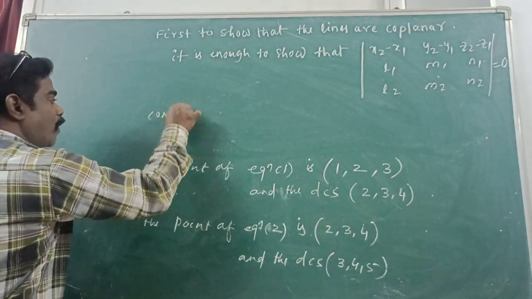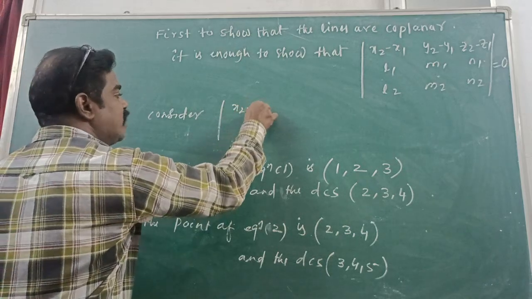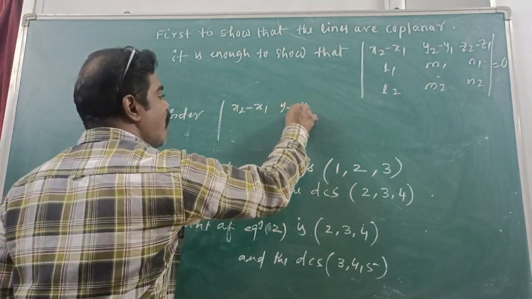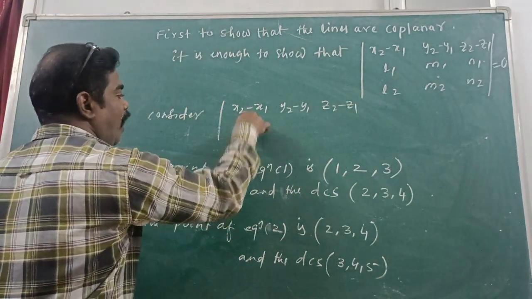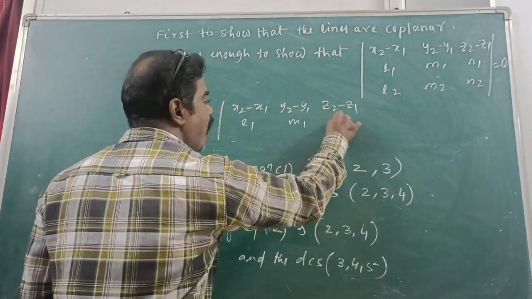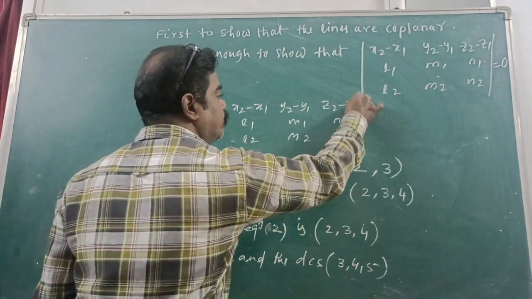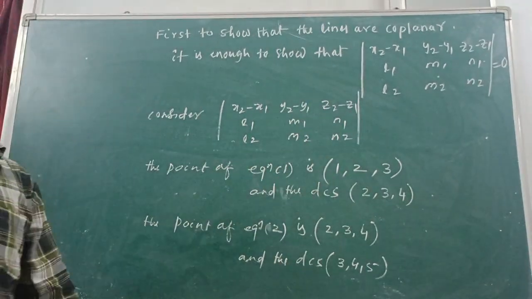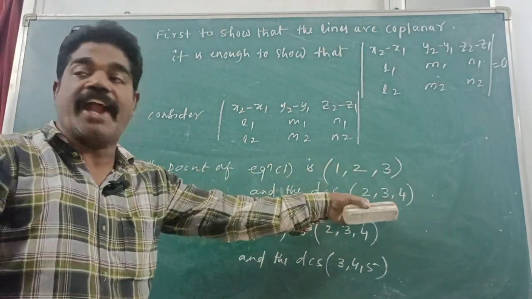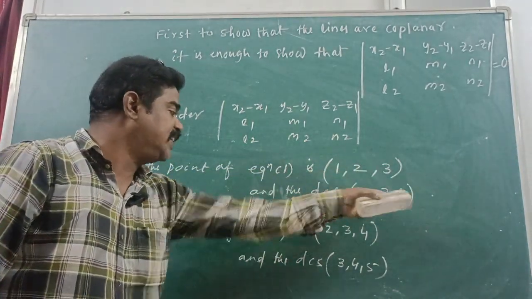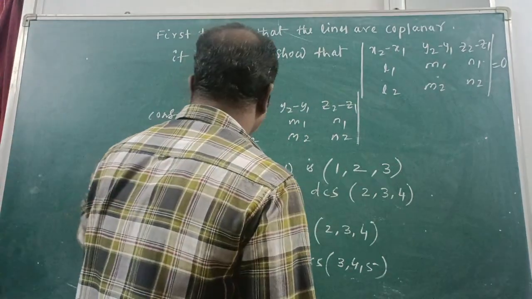Consider the determinant of x2 minus x1, y2 minus y1, z2 minus z1, then L1, M1, N1, and L2, M2, N2. Understand? Fine. These are the points and the DCs. Right or not? Okay, right. So tell me,